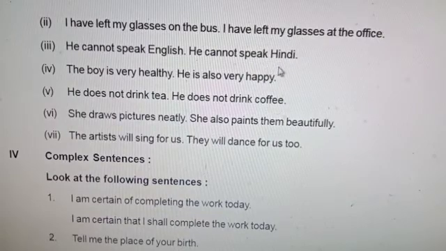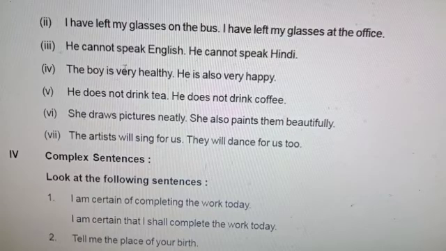He cannot speak English. He cannot speak Hindi. We should use neither nor. He can speak neither English nor Hindi. After neither, English is a noun phrase. After nor, Hindi is a noun phrase.